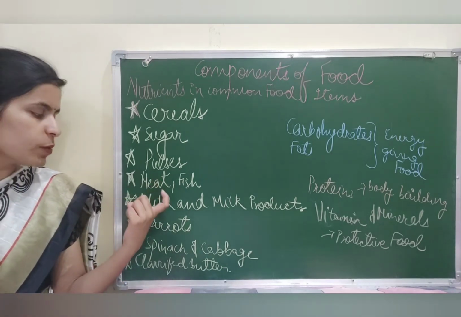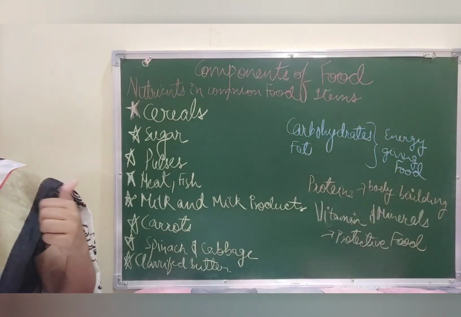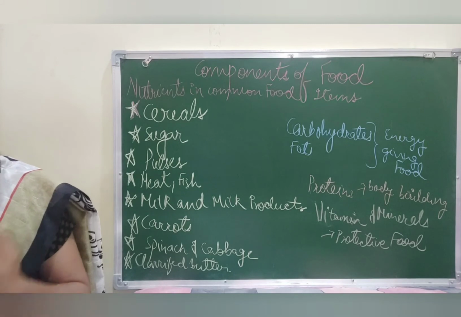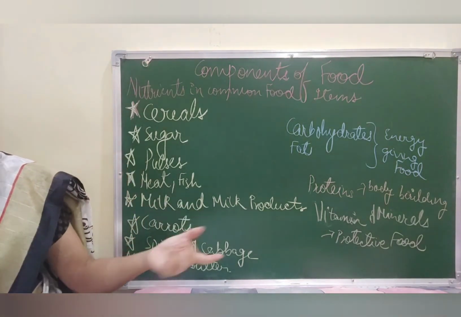Now the next one is meat, fish, all these non-veg things, right? So when I talk about fish, meat, egg, they are also a good source of protein and they provide you with fats as well.